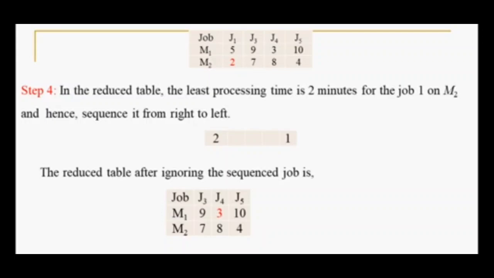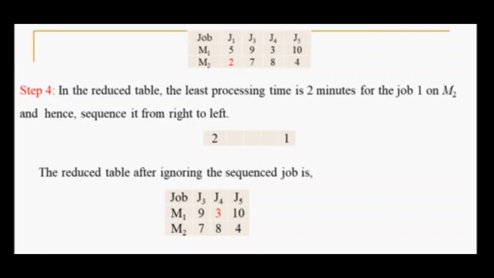It may occur either on the M1 machine or on the M2 machine. Now you can look here in the red ink, I have shown that the least processing time is 2 minutes, and it corresponds to job 1, that is J1, and it occurs on the M2 machine. It is not on the M1 machine now, it occurs on the M2 machine.